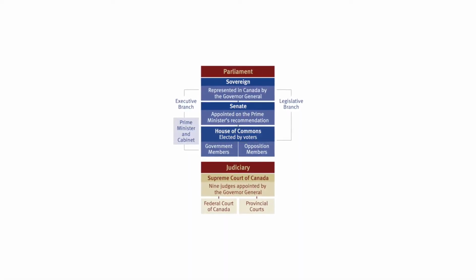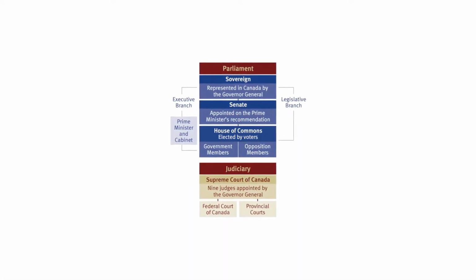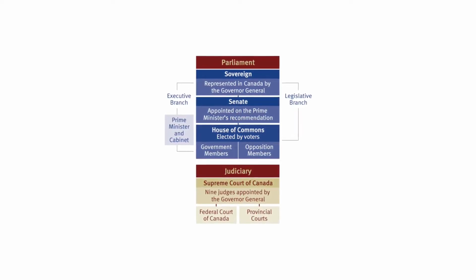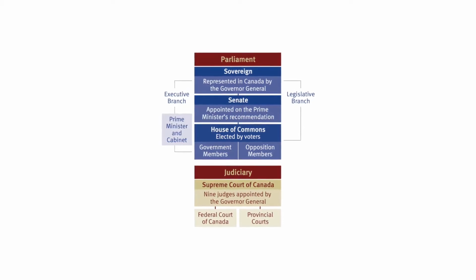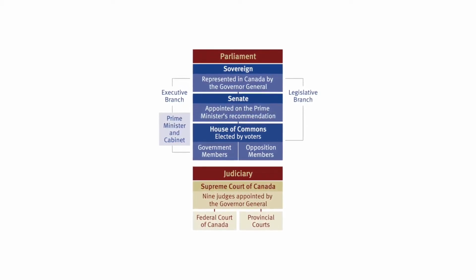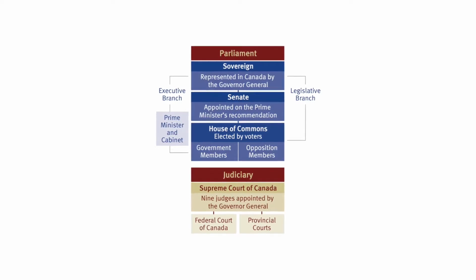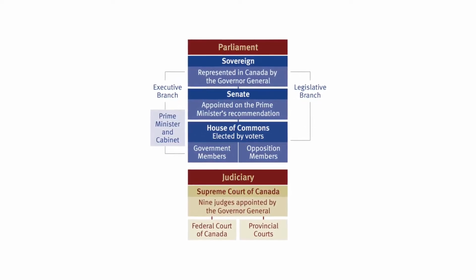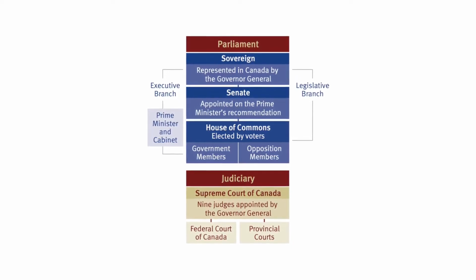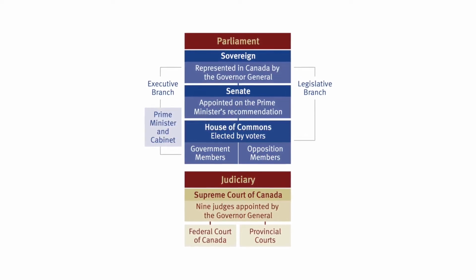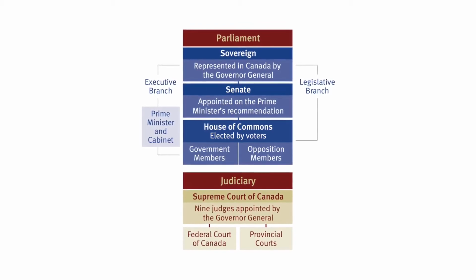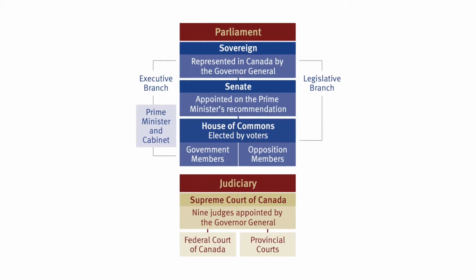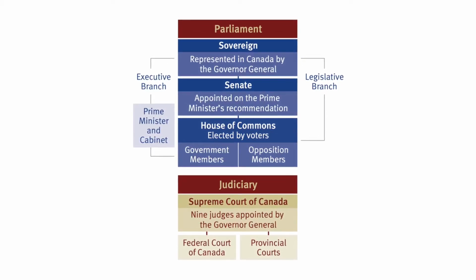Canada's system of government. Parliament is comprised of 3 elements: the sovereign, who is represented in Canada by the Governor-General, the Senate, which is appointed on the Prime Minister's recommendation, and the House of Commons, which is elected by voters. The 3 branches of government are the executive branch, the legislative branch, and the judicial branch. The executive branch consists of the Prime Minister and the Cabinet. The legislative branch consists of the Parliament. The judicial branch consists of the different levels of courts in Canada.